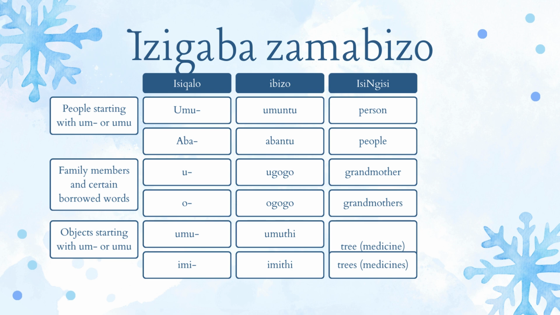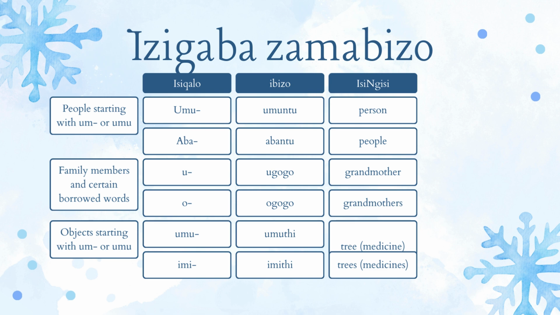Now, the words that fall under this classification are the words starting with aba or umu, and those are the people, not any other words, but words that mean people. Umuntu, abantu. Umfana, abafana. Okay.